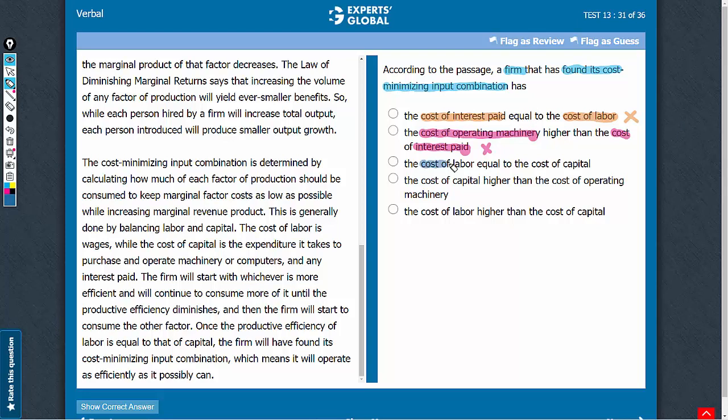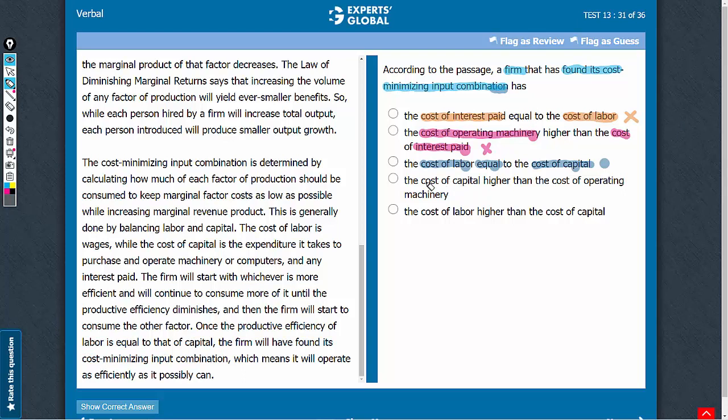Answer choice C, the cost of labor equals the cost of capital. Yes, that is what the passage mentions here in the fourth paragraph when it says that the productive efficiency of labor and that of capital are equal, suggesting that the cost of labor and the cost of capital are equal. And in this circumstance, the firm will have found its cost minimizing input combination, which is what the question asks about. So this is a good answer choice. Let's keep this on hold.